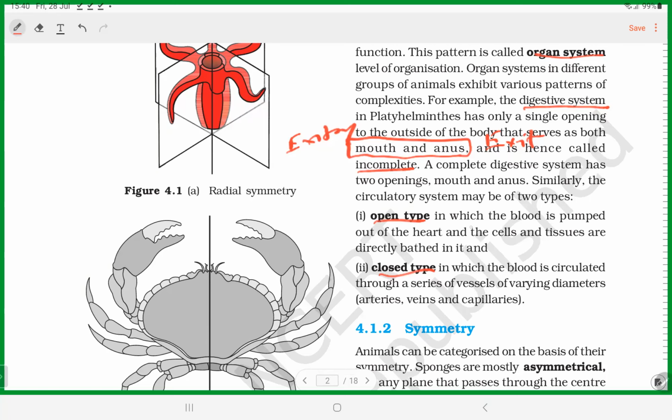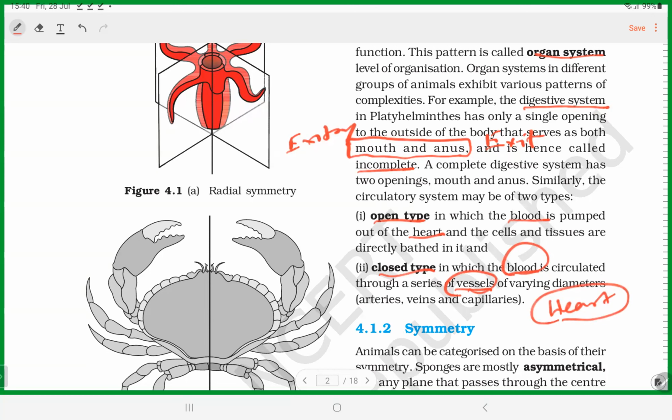Like that, the difference is shown by organisms in the circulatory system also. There are three components in the circulatory system: blood, the pumping organ, heart, and the blood vessels. If an organism has all three components, blood, vessels, and the heart, it is called the closed circulatory system.